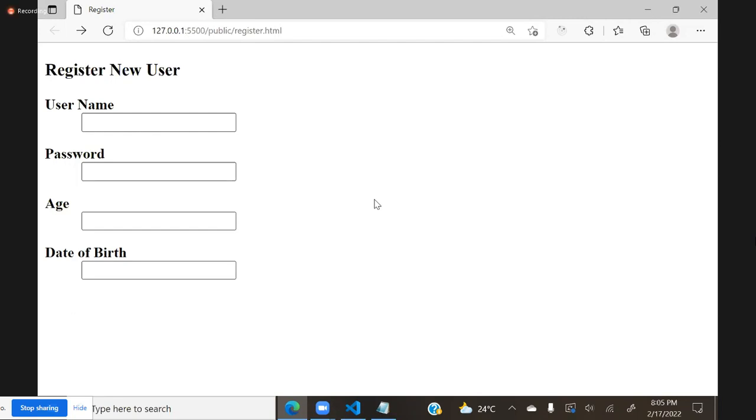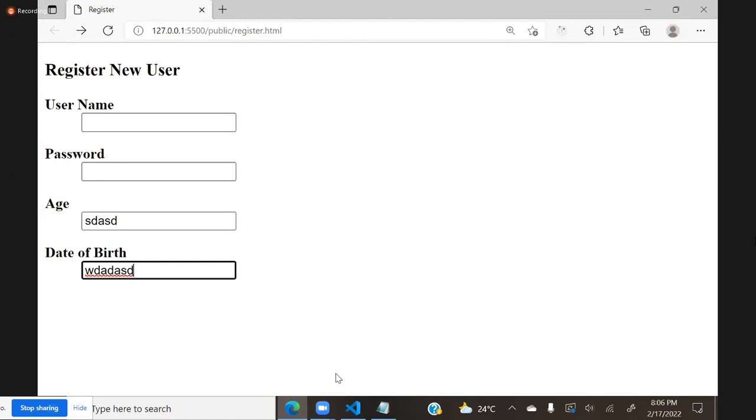Then why use type? Because suppose age is allowing a string, but it should allow only a number. Date is allowing a string, but it should allow only a date. That means a general input doesn't have any restriction, you can enter any kind of value. To create inputs with certain restrictions, we have to use type.